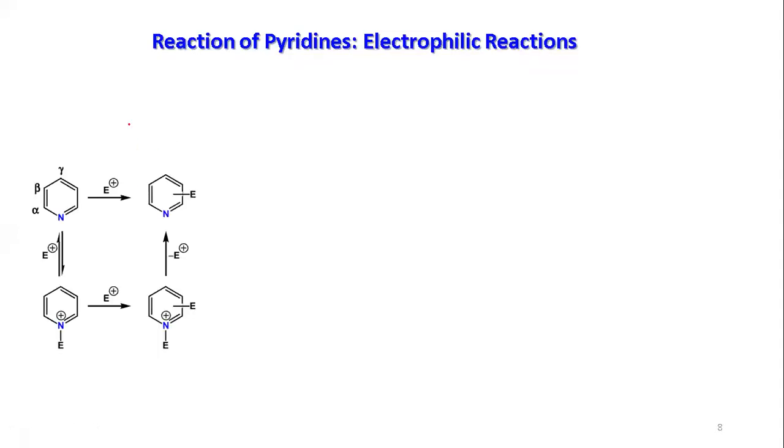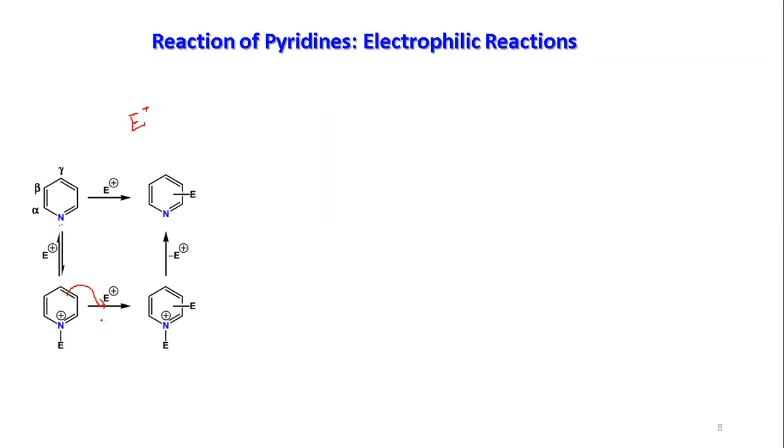Now, electrophilic means you are providing E plus, right? So, electron seeking species. If you have nitrogen here, the electrophile will definitely be connected with the nitrogen first, and then you need excess electrophile, and that will react with the carbon center.